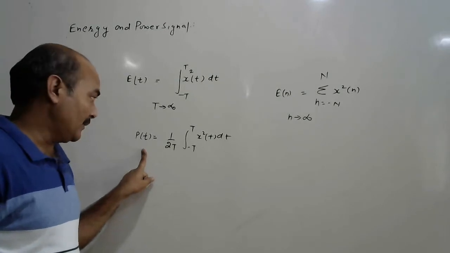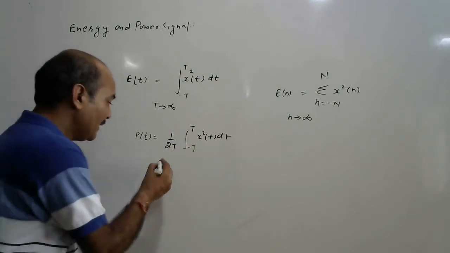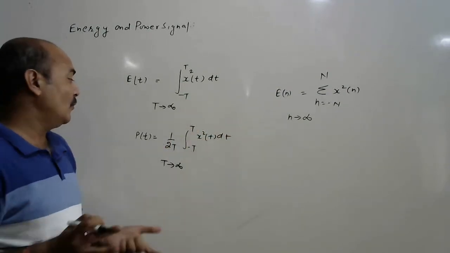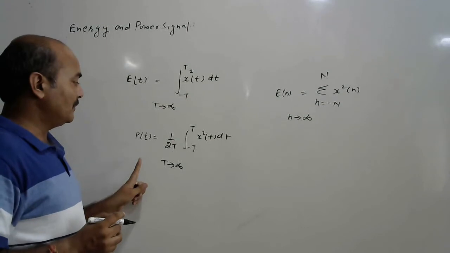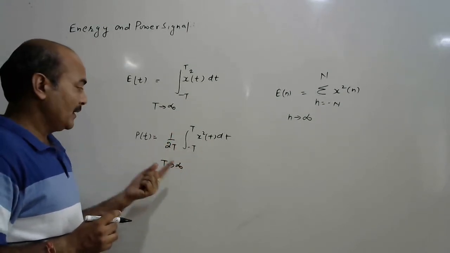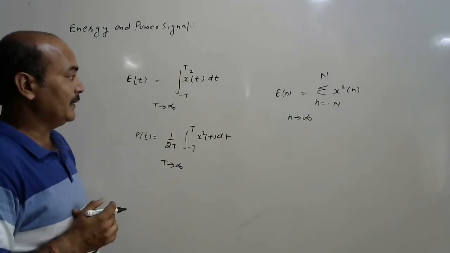That is the power for this average limit, and if T tends to infinity, this is the average for the whole duration.